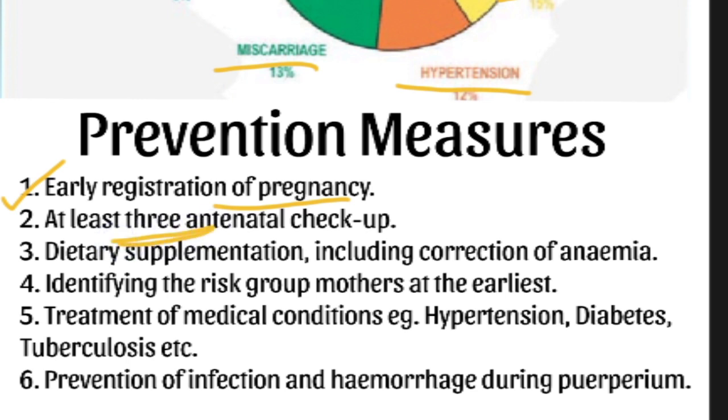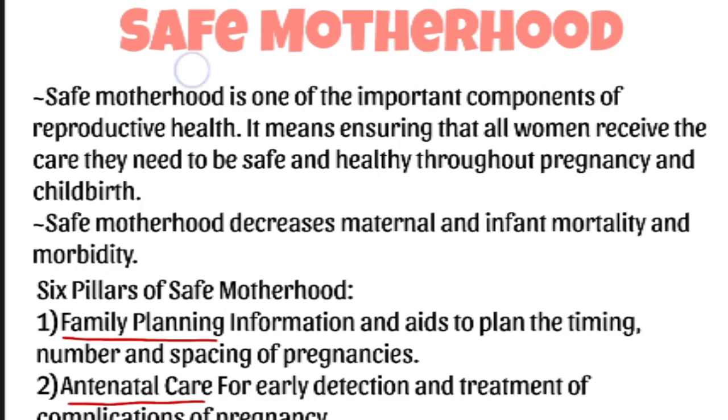And then we should follow a good diet and supplements recommended by the doctor, mainly to maintain the blood level, because the mother is providing blood to the baby, so the mother may have a deficiency of blood and anemic condition can occur. In the routine checkup we will get to know if any risk condition is present in the mother or any harmful condition in the child. Treatment will be provided if any underlying disease like hypertension or diabetes mellitus is detected. And to prevent infection and hemorrhage, medications will also be provided. These are preventive measures.